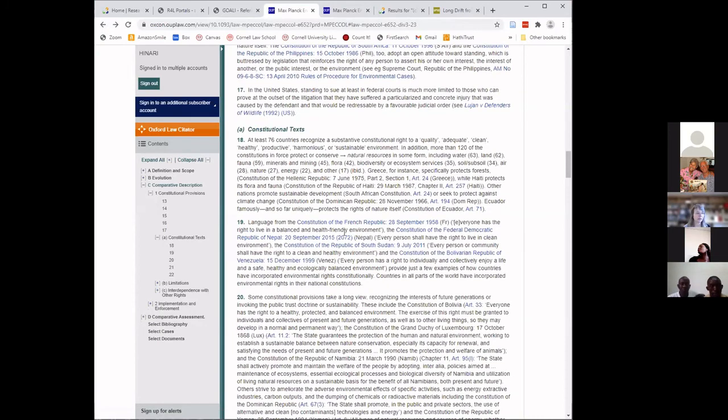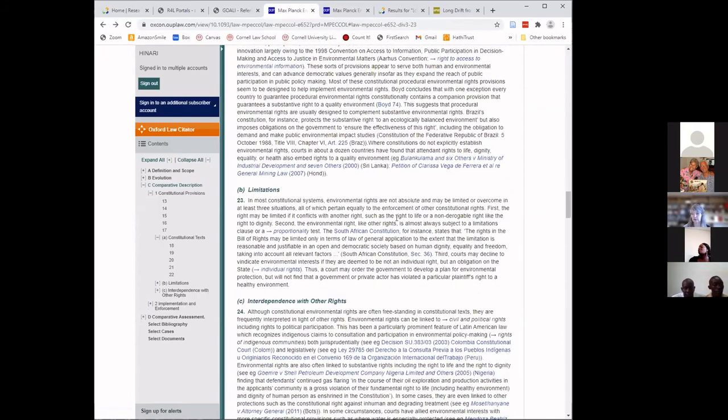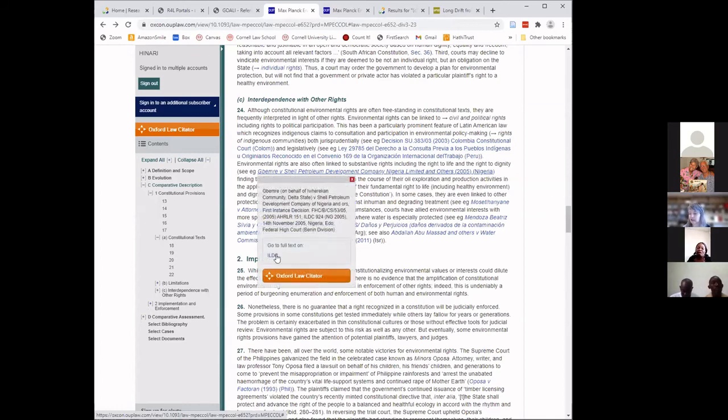Back in our encyclopedia article, notice that I have links. Let me scroll down a couple, down into interdependence with other rights. Notice I have links to some decisions. The Gbemre case, Gbemre versus Shell Petroleum from Nigeria. If I click on this link, I can go to the full text of this case back in the international law module that we were using a few minutes ago with Max Planck.